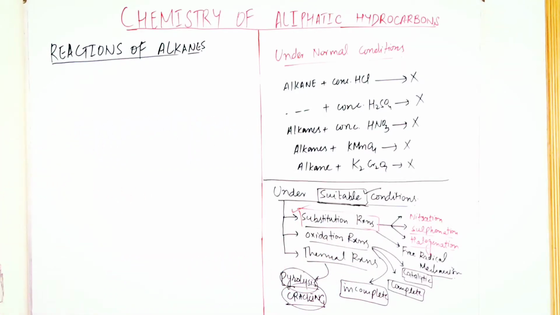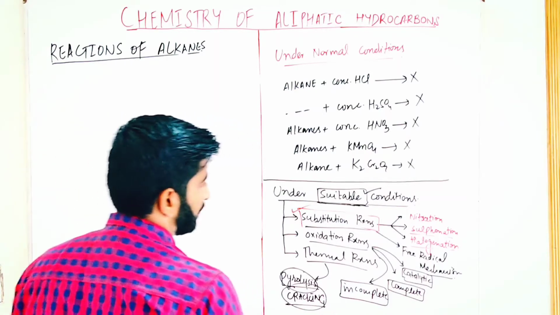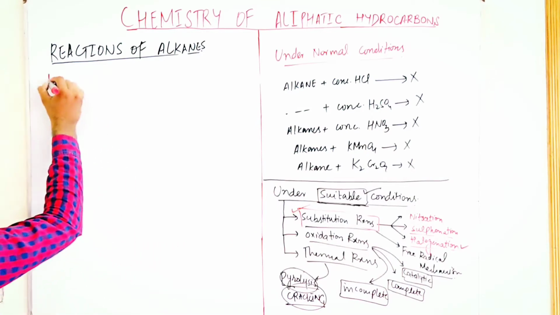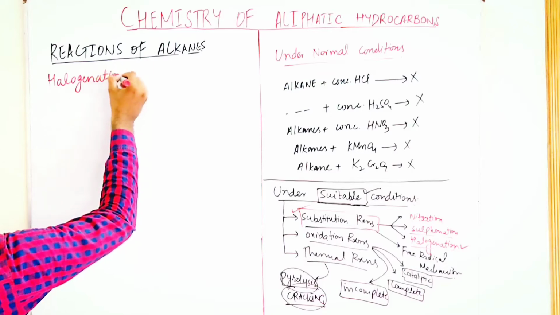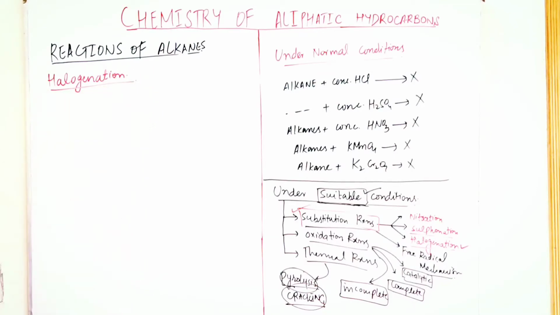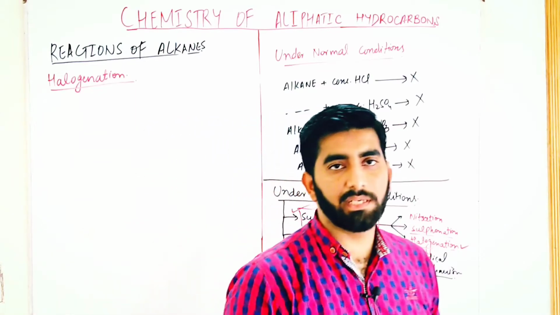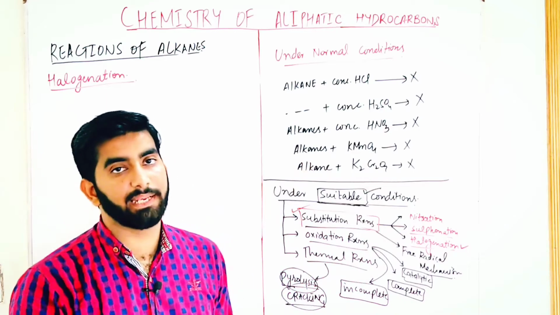So alkanes give substitution reaction, and these substitution reactions follow the free radical mechanism. So firstly we discuss the halogenation. What is halogenation? When the alkanes are treated with the halogens, the hydrogen atom of alkane is replaced